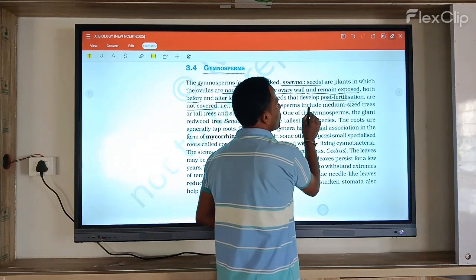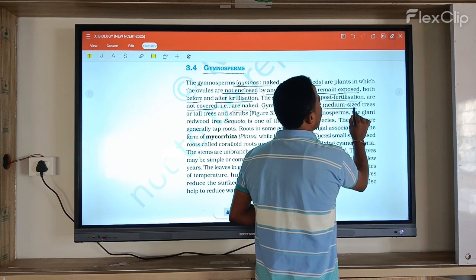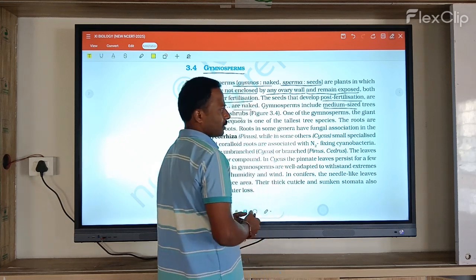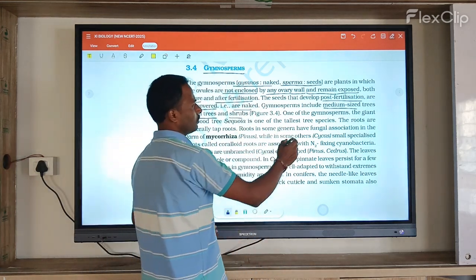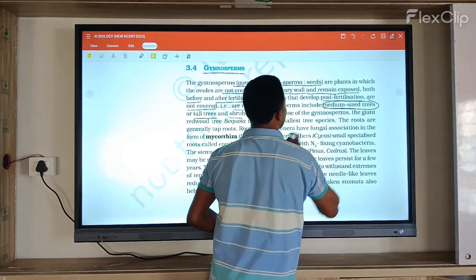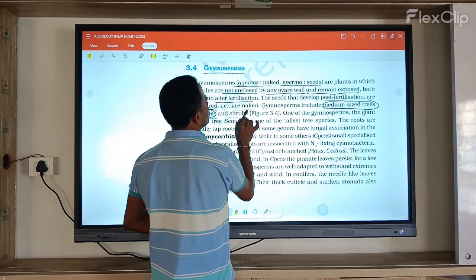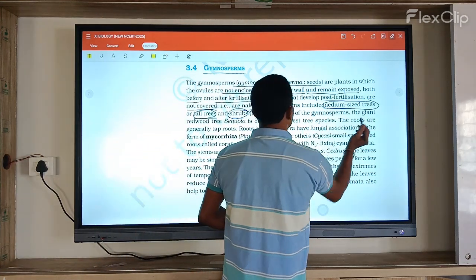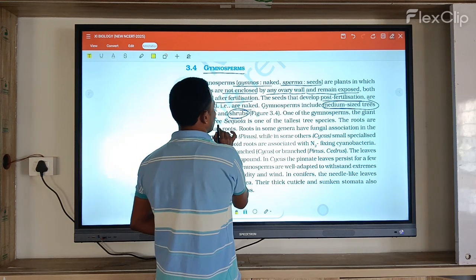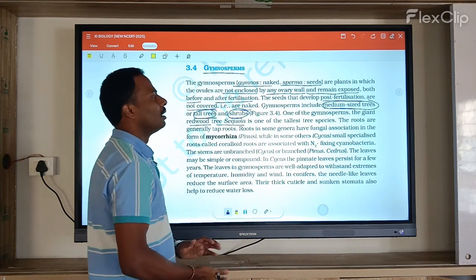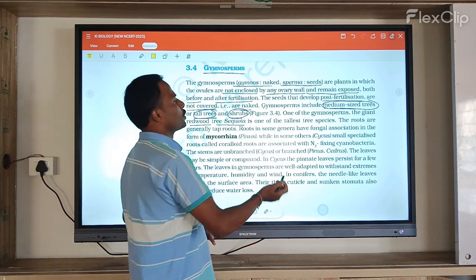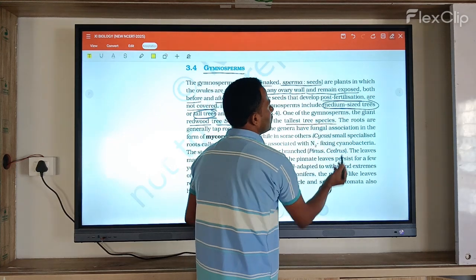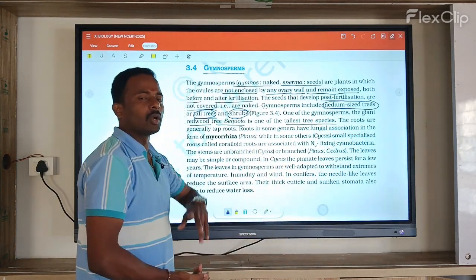Now, gymnosperms include medium-sized trees, tall trees, and shrubs. One gymnosperm that yields the redwood tree is called Sequoia. It is one of the tallest tree species. What is the tallest gymnosperm? That is Sequoia.